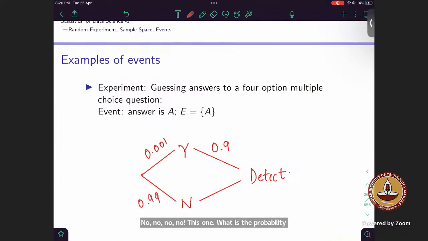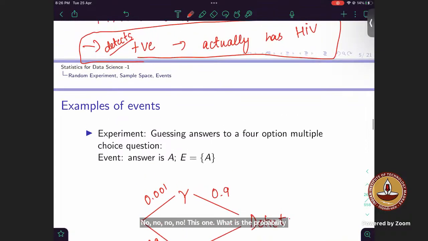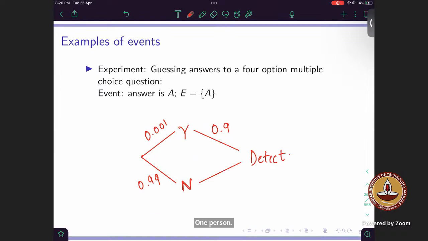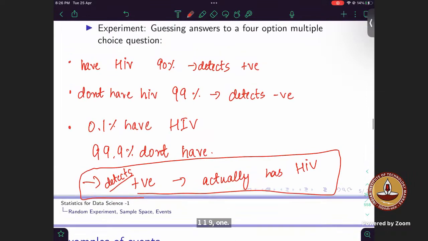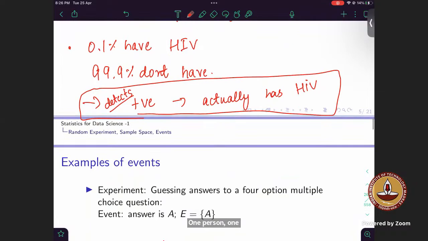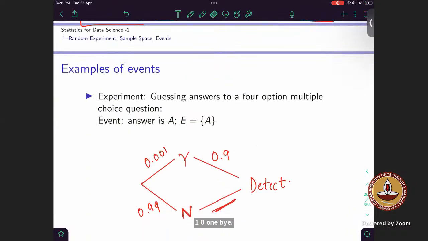What is the probability he does not have HIV but is still detected positive? 1%, 0.01. This is given in the question. This much information is given.